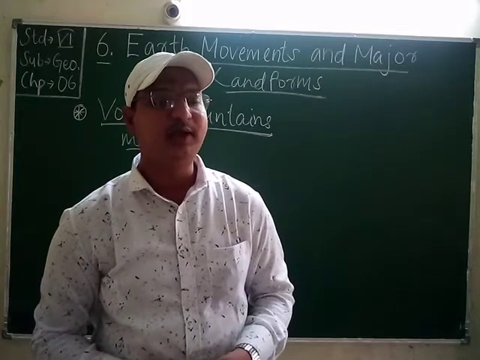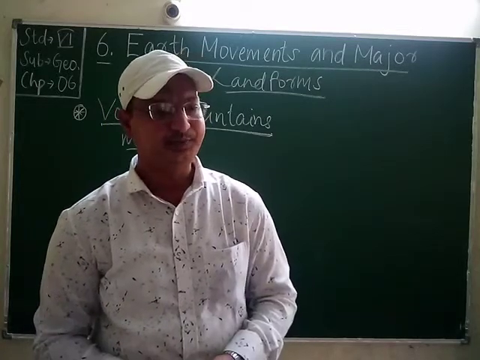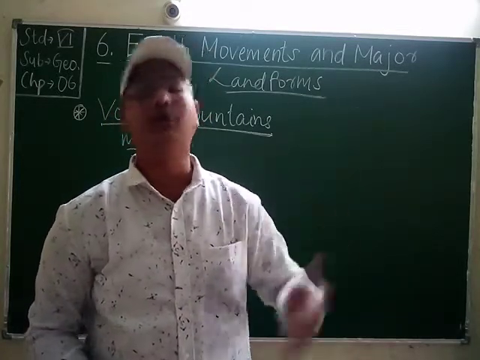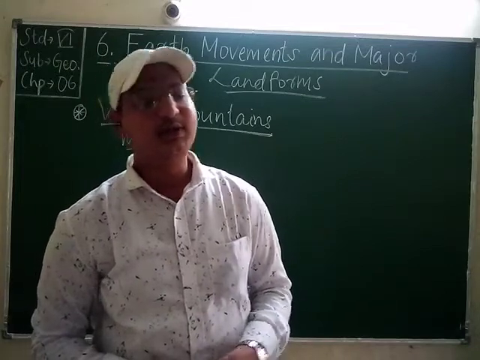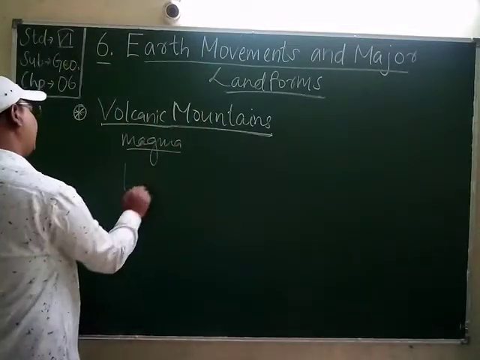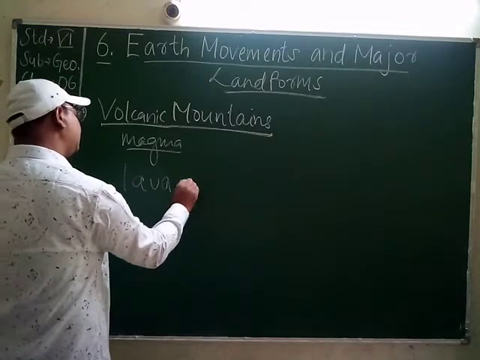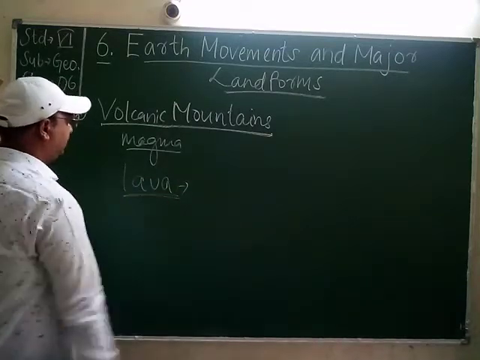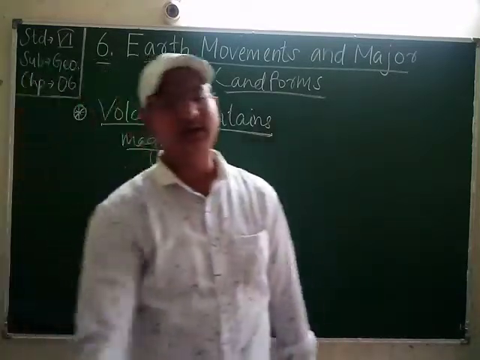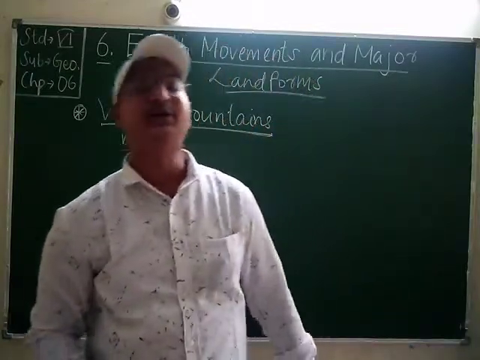The pressure from the magma causes volcanic eruptions, and the molten magma is thrown out. The magma that reaches the earth's surface is called lava.